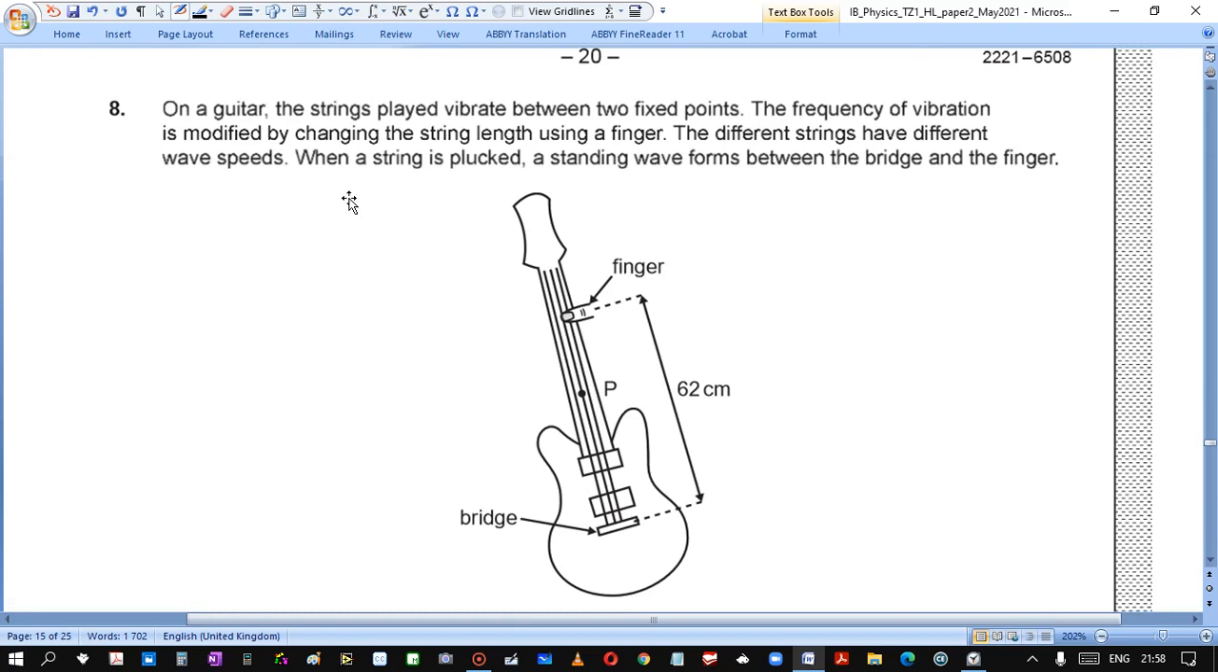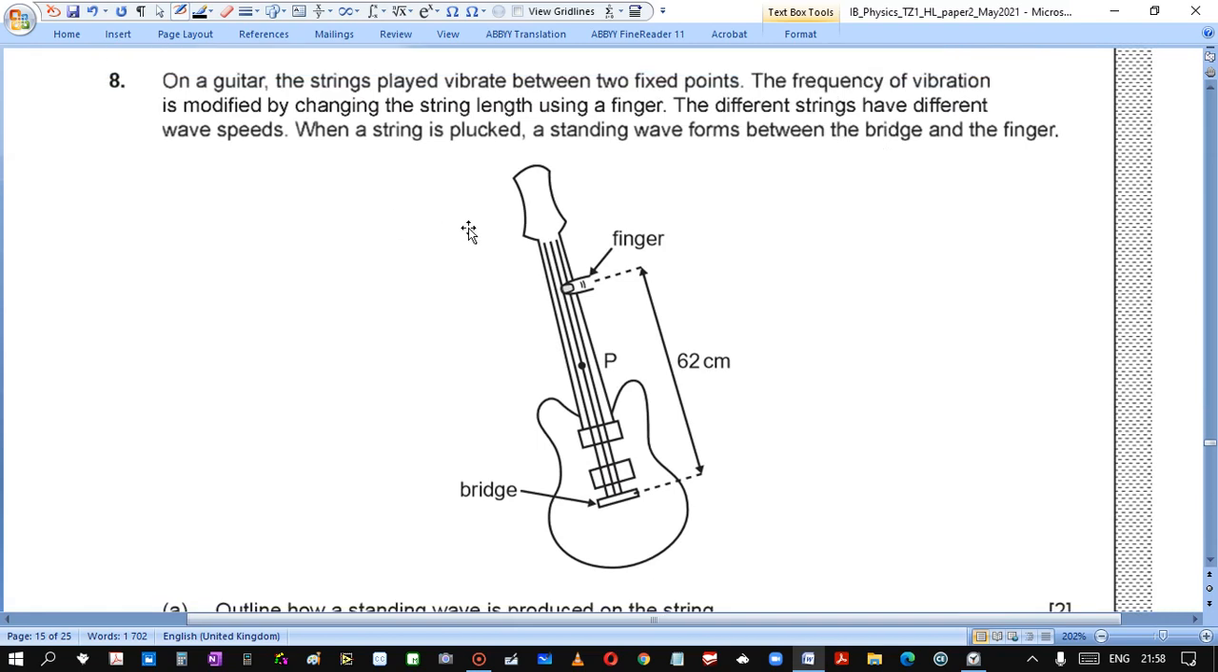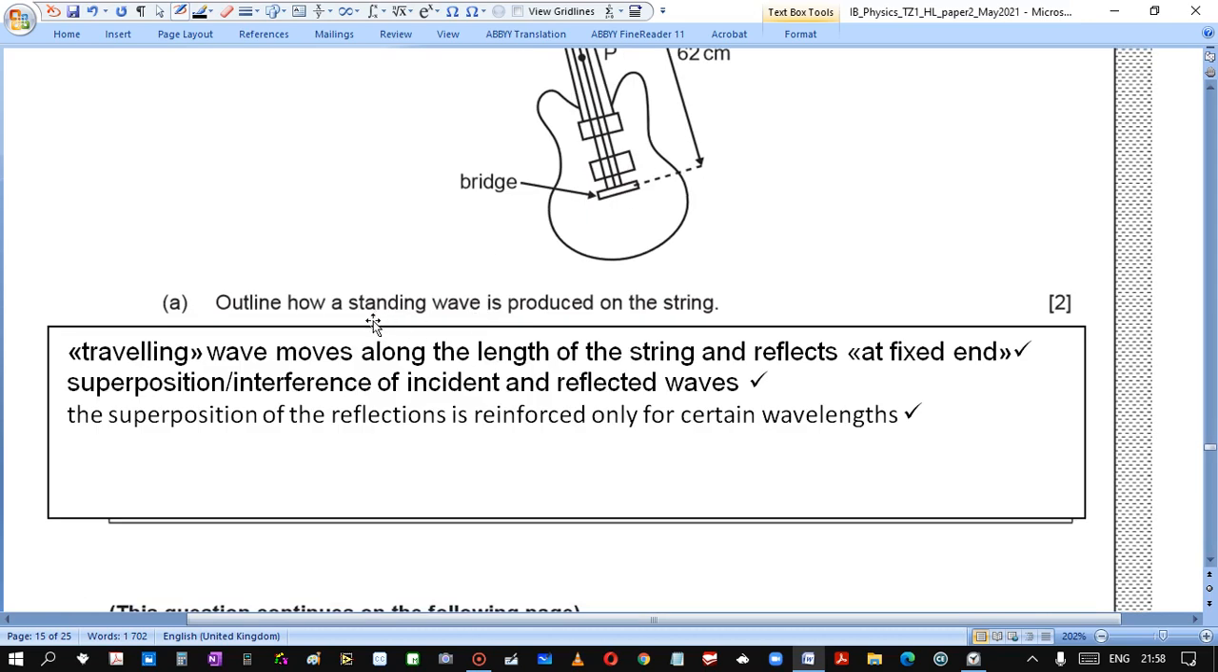Question 8. On a guitar, the strings played vibrate between two fixed points. The frequency of vibration is modified by changing the string length using a finger. The different strings have different wave speeds. When a string is plucked, a standing wave forms between the bridge and the finger. Outline how a standing wave is produced on the string.